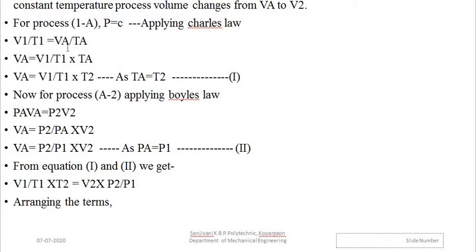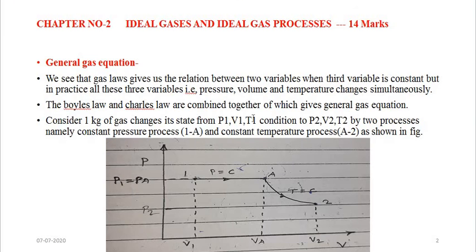Therefore, writing this equation in terms of VA, VA is equal to V1 upon T1 into TA. So VA is equal to V1 upon T1 into T2, as TA is equal to T2, because the temperature at point A is equal to the temperature T2, since this is a constant temperature process. So we can replace TA by T2.